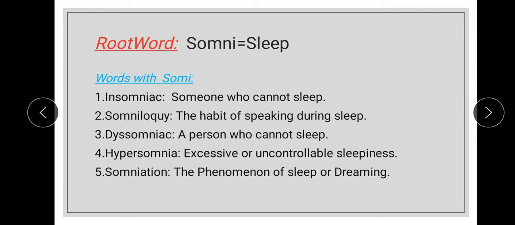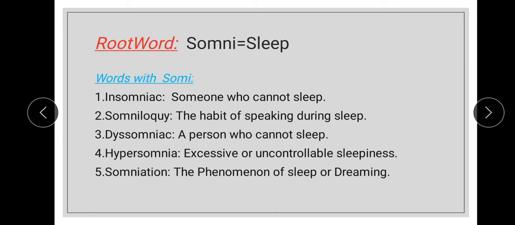Coming to the next word, daimonic, which means a person who cannot sleep. And the example sentence is I am an incurable daimonic, so I get a lot of my work done while the world sleeps. Coming to the next word, hypersomnia, which means excessive or uncontrollable sleepiness. The example sentence is treatment for hypersomnia may reduce the excessive daytime sleepiness.